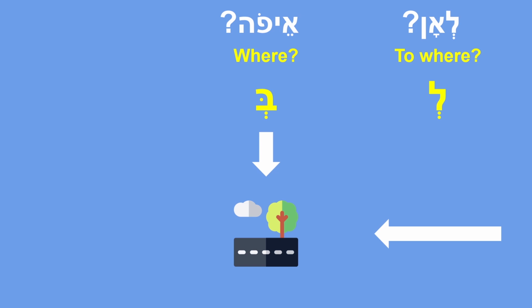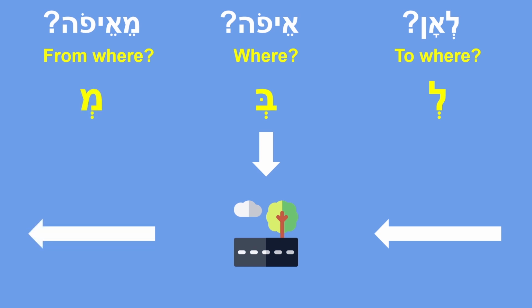Another question word is me'efo in Hebrew, from where. And the preposition that answers the question from where is the preposition me. So it means from a particular place.